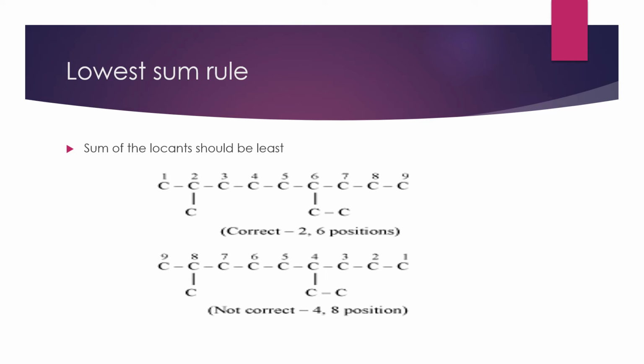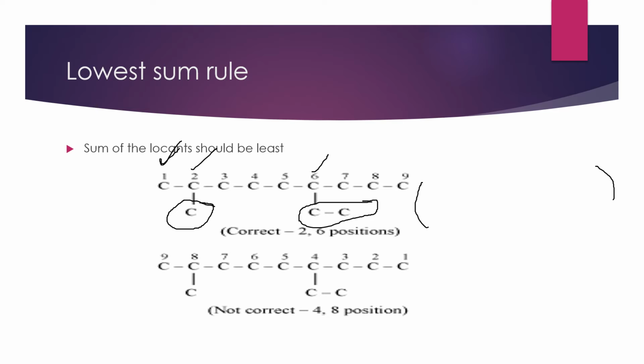Now, the lowest sum rule. What is this lowest sum rule? We have to see that if you add all the locants, we should get the lesser sum. Now here we have 9 carbons in these compounds. Both compounds contain 9 carbons and both are having two alkyl groups as substituents. So if I start counting from here, 1, 2, 3, 4, 5, 6, 7, 8, 9 like that, the second carbon and sixth carbon are having the substituents. So 2, 6, whenever you write some name here, 2, 6, something you are going to write, 2-methyl, 6-ethyl, like that.